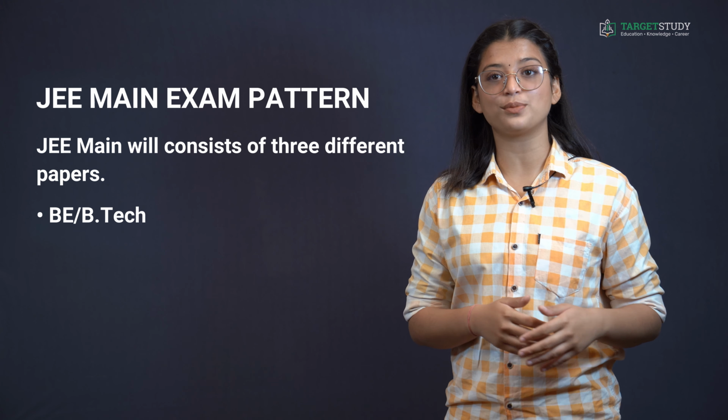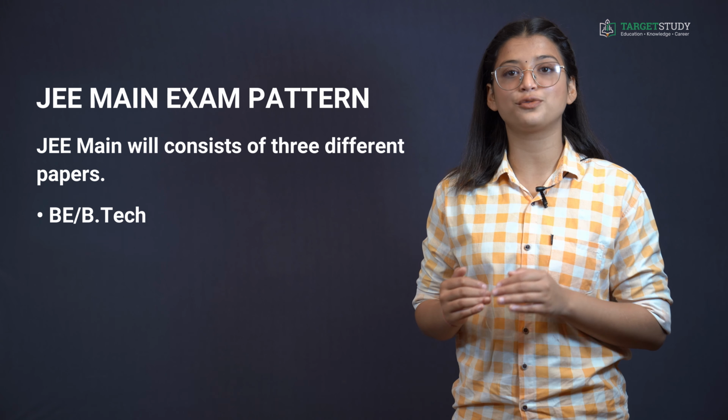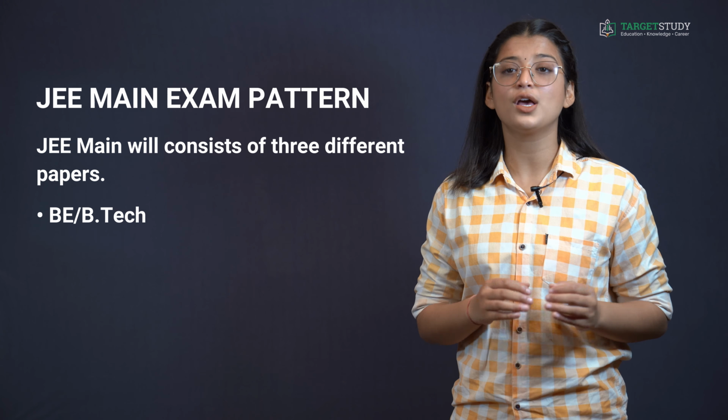Now you must be eager to know the pattern of the JEE Main exam. JEE Main will consist of 3 different papers. The paper for BE or BTech will consist of 25 questions each from mathematics, physics and chemistry, totaling 100 marks for each section. It will consist of 20 objective questions each, and the answers to 5 questions each will be filled in as a numerical value. The paper will be held in CBT mode.